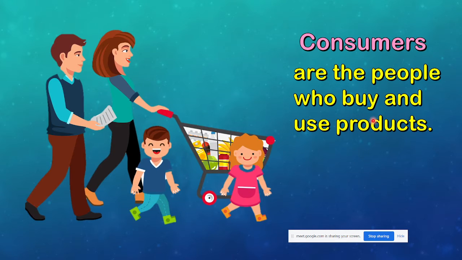Those are the consumers. Yes, just like us. Your mother, your father, your brother, your sister, you. You are consumers. Your friends, everyone are consumers because we need to buy something from the shop and then we use them. Or when you go to McDonald's, you buy the product. What are the products at McDonald's? You go to KFC. What are the products at KFC?